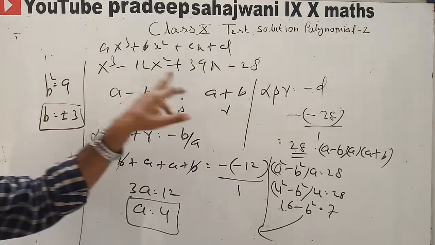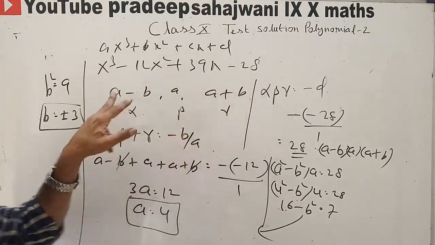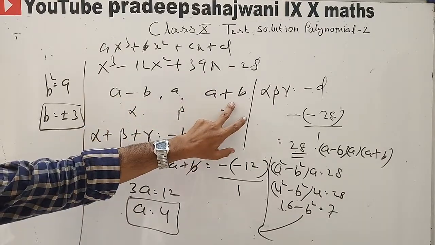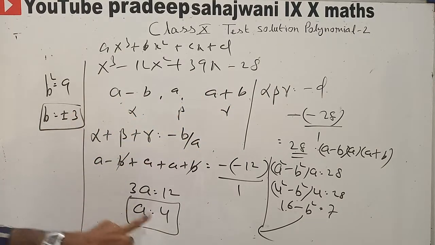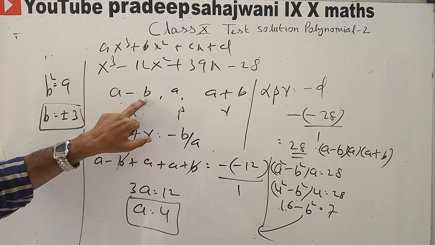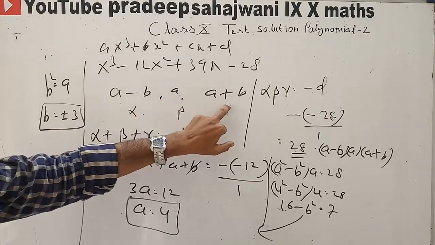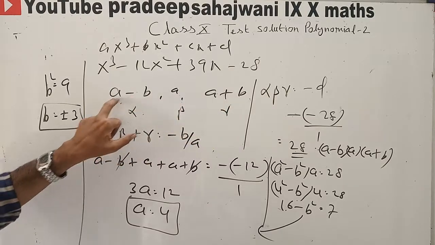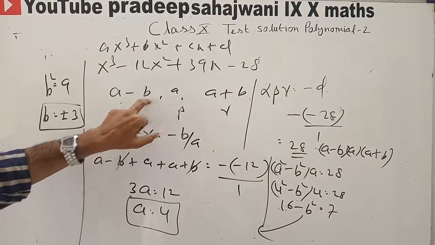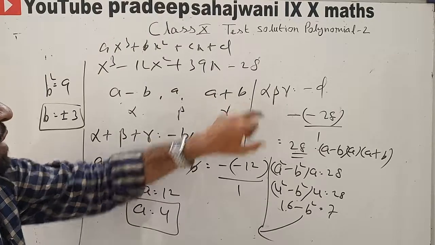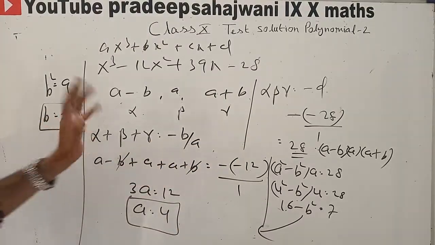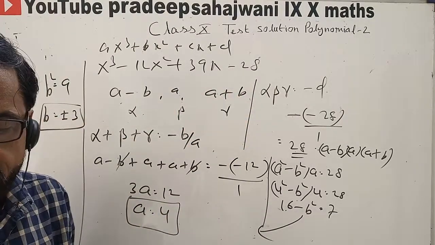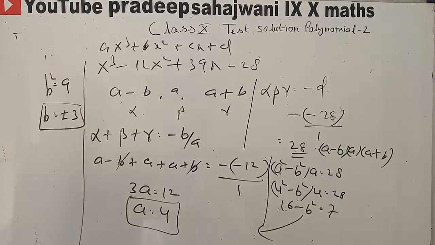If the question is to find the zeros, you can put the value of a and b here. First you will take the 4, then all positive: 4 minus 3, then 4, 4 plus 3, that is 1, 4, 7. And if you take the negative, it will become 7, 4, 1. Okay, take the values of a and b.